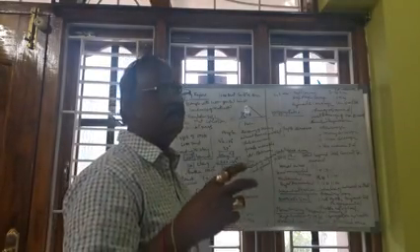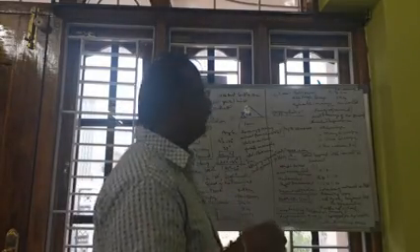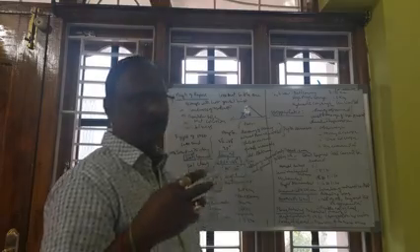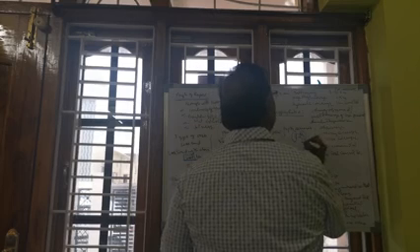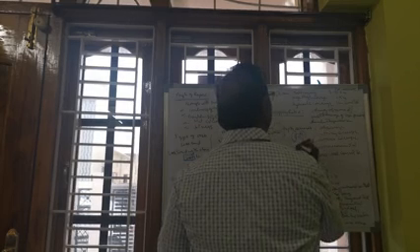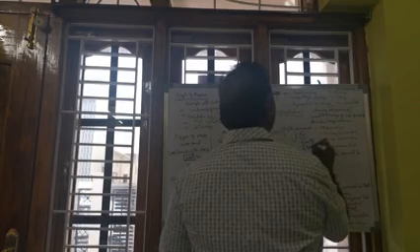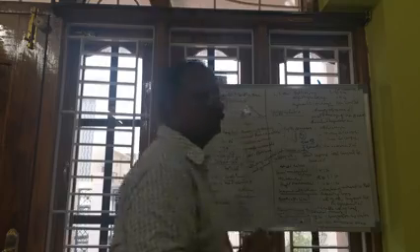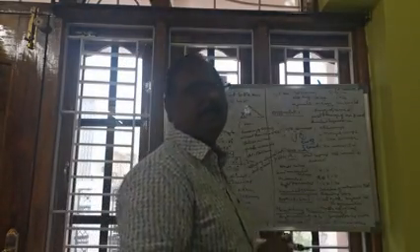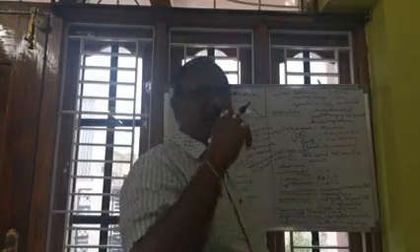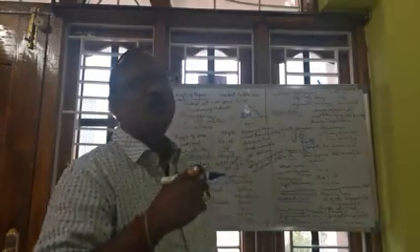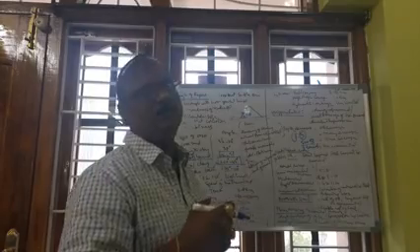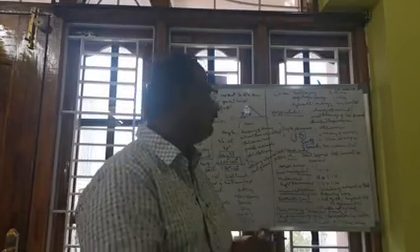Suppose 1:5 is there. 1:5 means that for every 1 ton of coal raised, 5 cubic meters of OB is removed, and that is expressed in the form of 1:5.